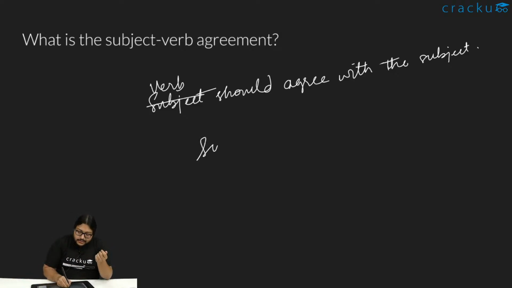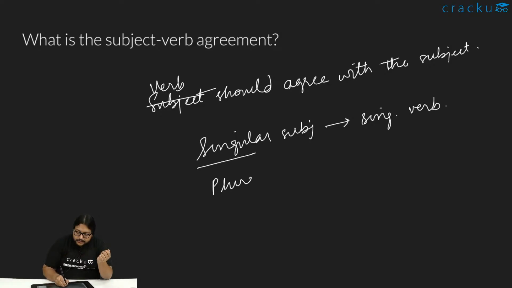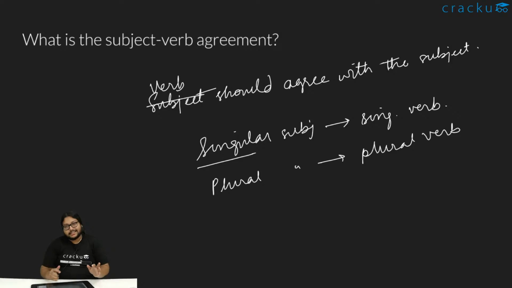So a singular subject will take a singular verb. Similarly, a plural subject will take a plural verb. That is essentially the core idea of subject verb agreement, that a singular subject will always take a singular verb and a plural subject will always take a plural verb.